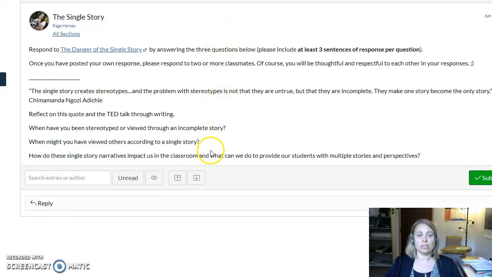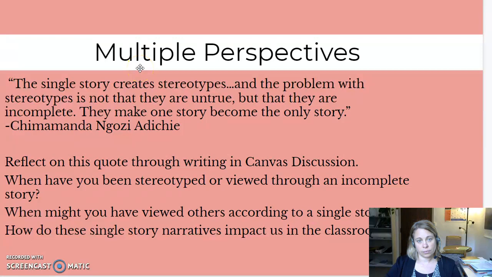Opens right up to a discussion. To add to the discussion, all you have to do is click here, start typing in the box that says reply. In the discussion, you're also going to respond to 2 of your classmates. If you're one of the first to post a discussion post, you may need to check back in a day or 2 when your classmates have had a chance to add their discussion post before you're able to reply.